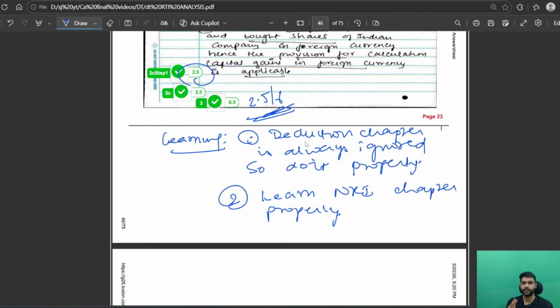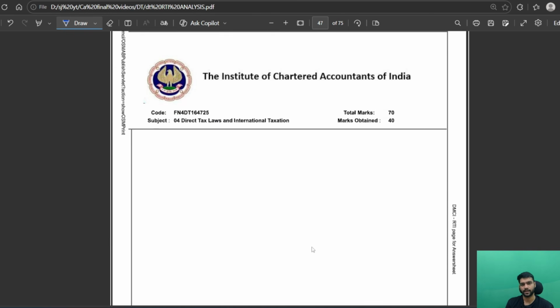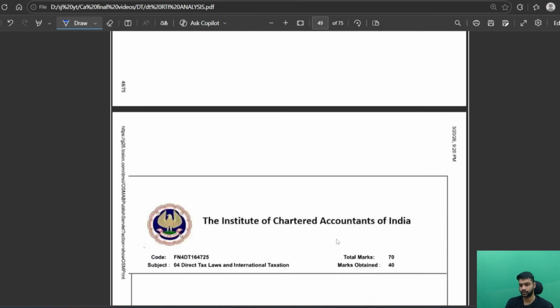So deduction chapter, read it thoroughly and understand where it is applicable, where it is not applicable. And yes, learn the NRI chapter properly. It is a very important chapter. And I'm thinking to make a very quick summary of that chapter, but let's see if I get time because my office has started.